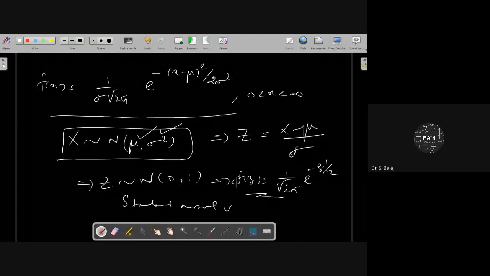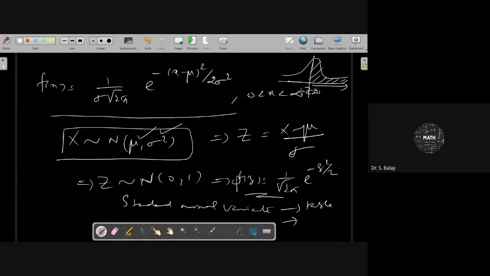For this standard normal variate, we have the standard normal table, which provides the probability values of z lying on the right side. Because of symmetry, it is enough to calculate probability values for the right side only, 0.5, and the left side follows the same idea.